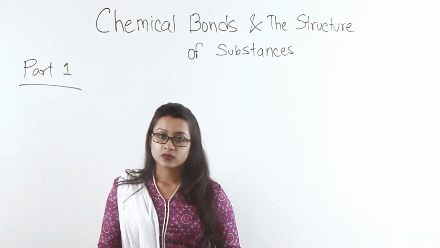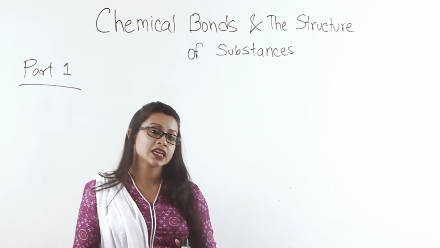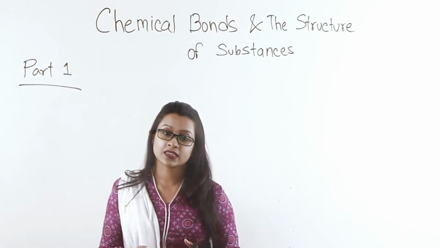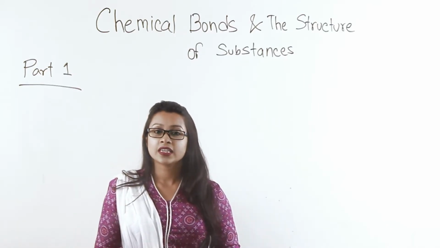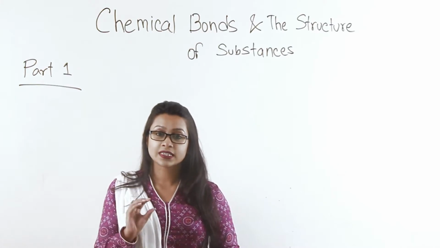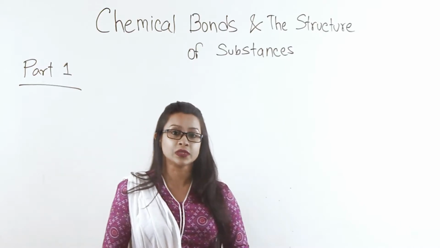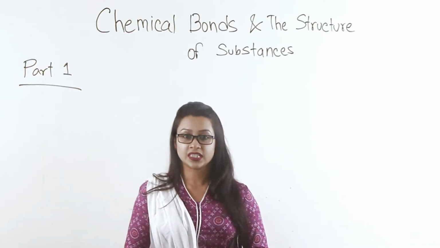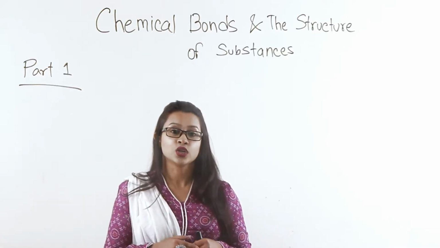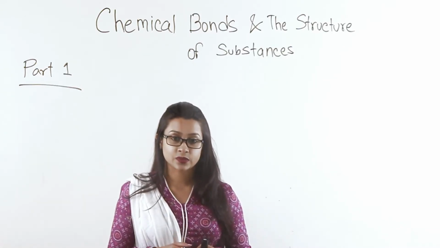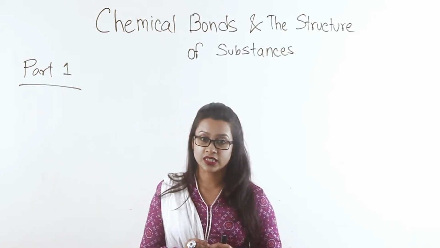All atoms usually form bonds with other atoms. That is the nature of chemical substances that we learn in chemistry. However, this is not the case for six special elements. These elements are found in group 0 or group 8 of the periodic table. You will find them at the extreme right of the periodic table.